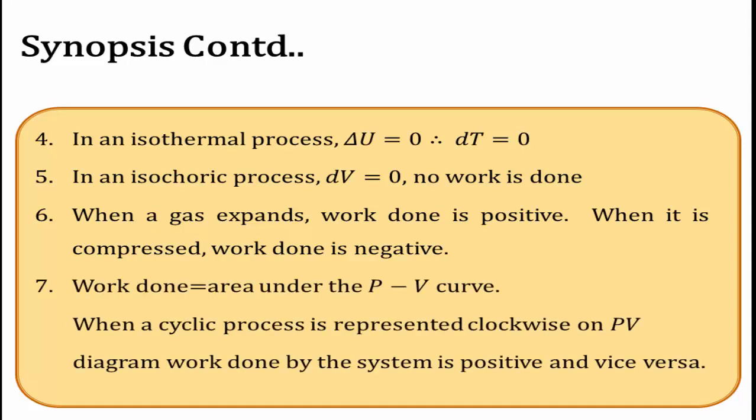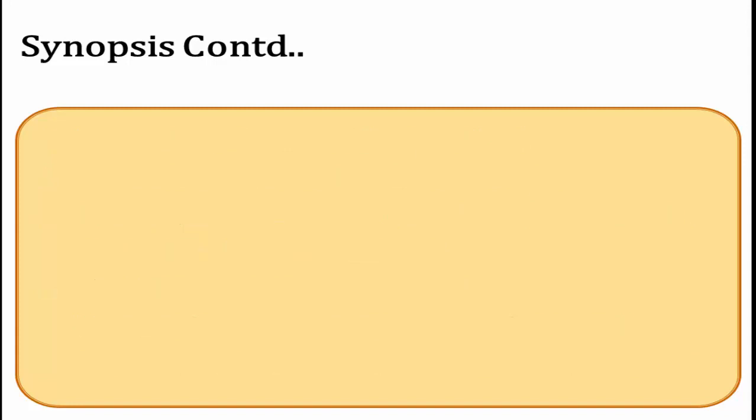And the next concept is how work done is calculated in this topic. Work done is calculated using the area under the PV curve. When a cyclic process is represented clockwise on the PV diagram, work done by the system is positive, and vice versa. The isothermal process can be divided into two types: isothermal expansion and isothermal compression. The adiabatic process also can be divided into two types: adiabatic expansion and adiabatic compression.